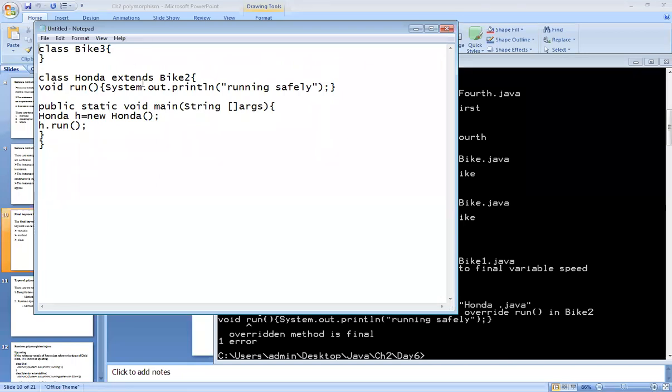I have created one blank class having name as a bike 3, and I will extend over here. The remaining portion I will keep it like this only. I will change the name of a subclass as a Honda 1. So it will be new. The remaining part I have taken as it is and just save it.